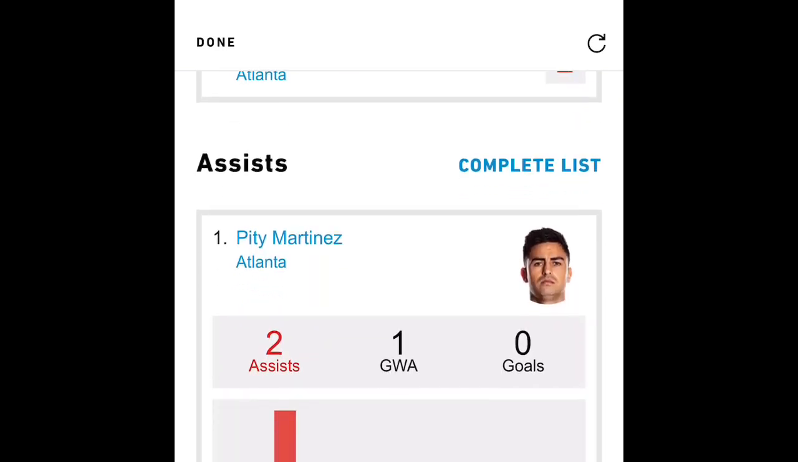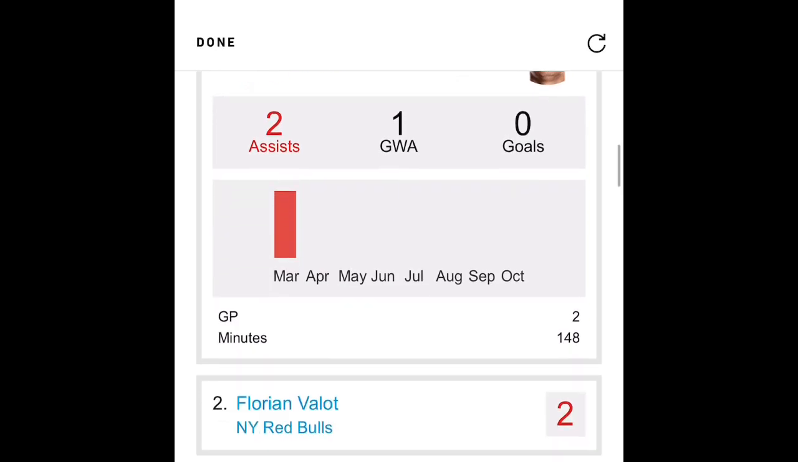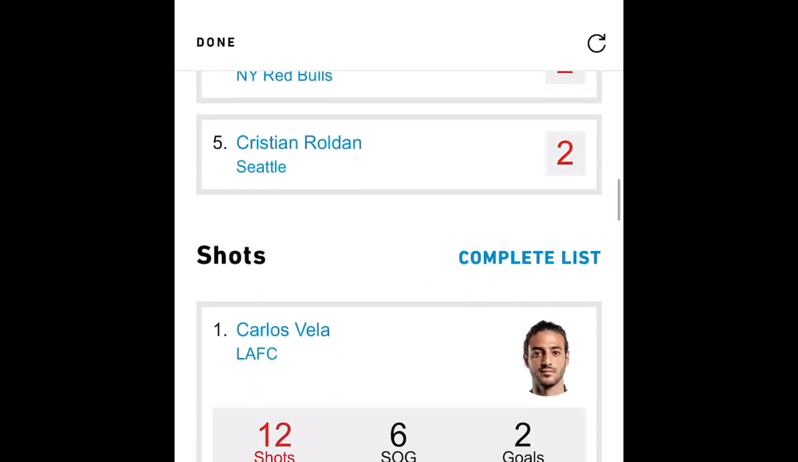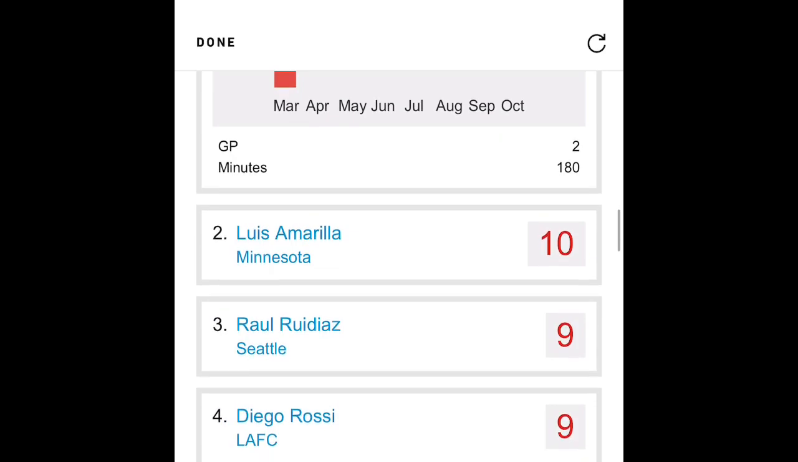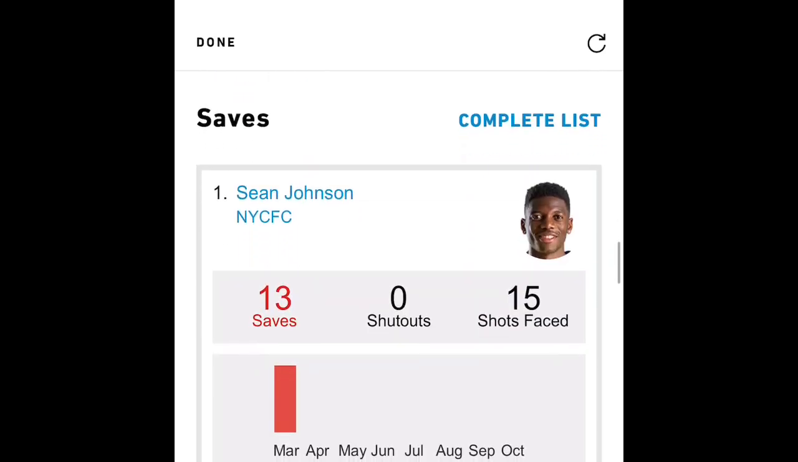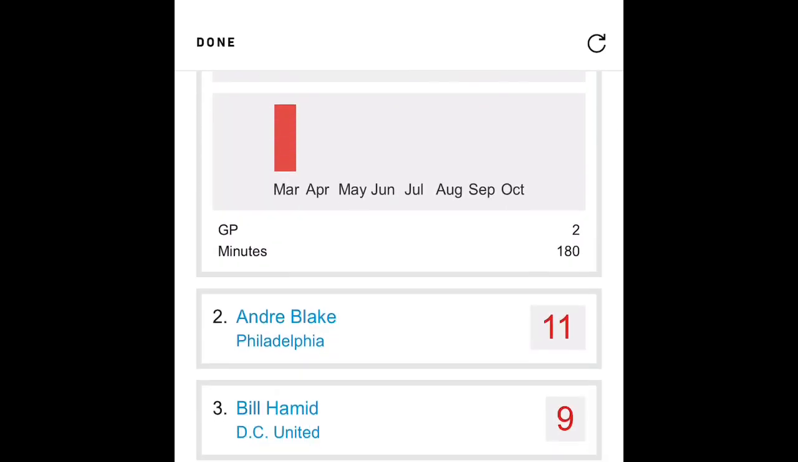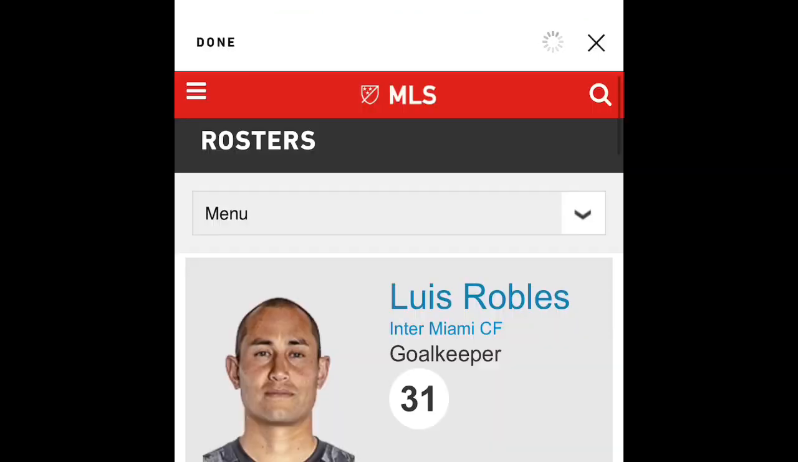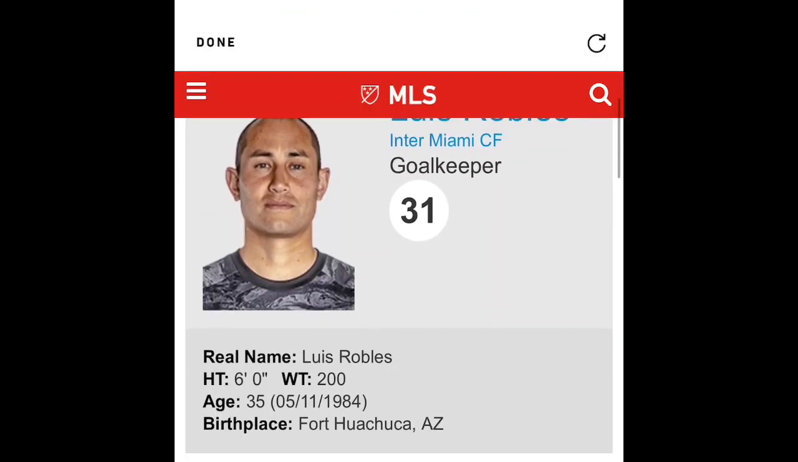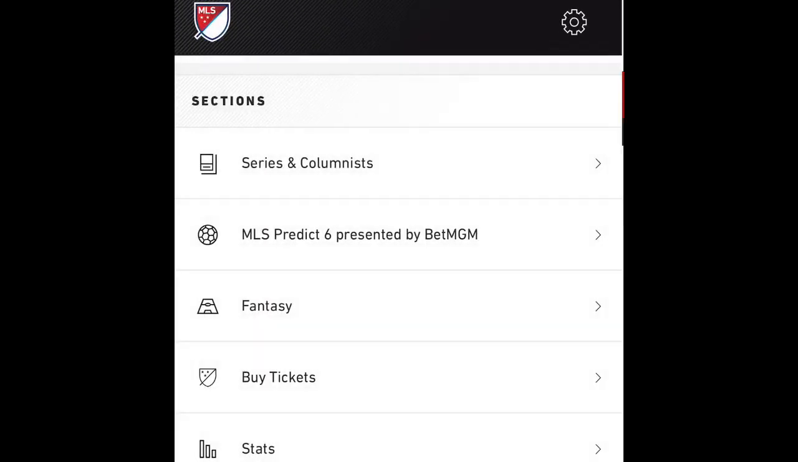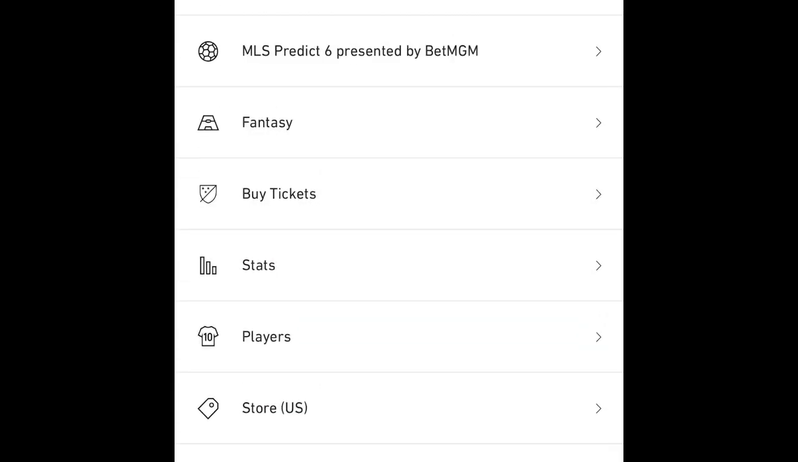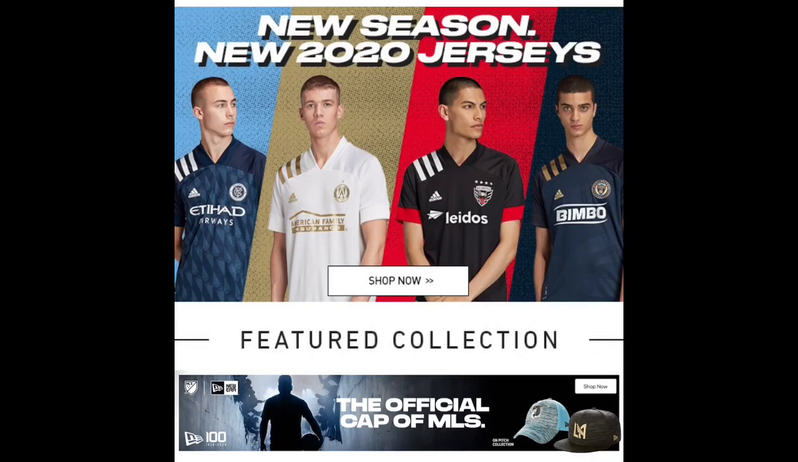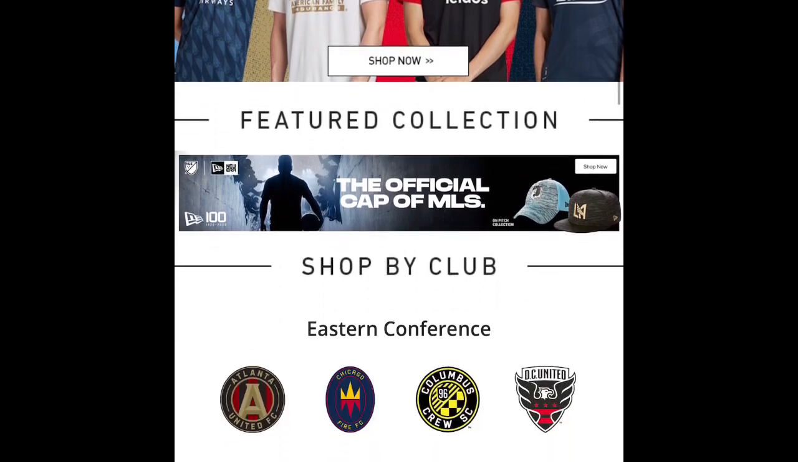All the next players, every statistic, the assists leader right there, the person who's taking the most shots. They take all these statistics for all you guys that love the numbers, and of course the goalkeepers as well. And of course our Luis Robles is in 4th place right now with 9 saves. So you can click on that, and it will also give you Luis Robles' information. So those are some really cool things that you can check up on and see all the stats and all that information.